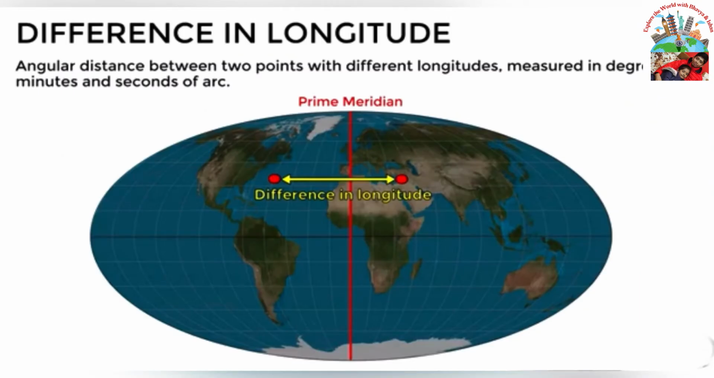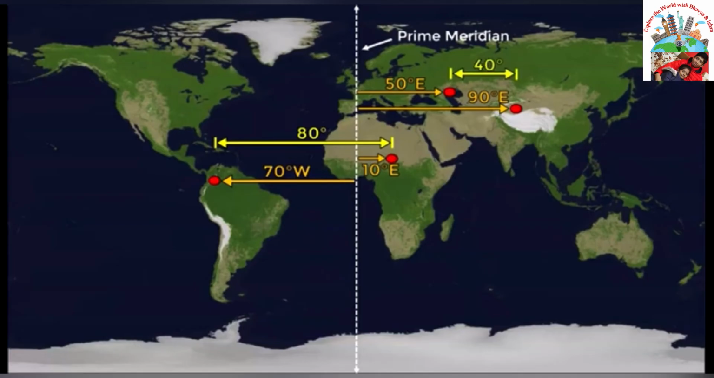Now, consider the case if two places are on the same side of the hemisphere, either east or the western. In that case, the longitudinal distance of these places will be the difference in longitude of both the places. For example, if one place is at 50 degree east longitude and second place is at 90 degree east longitude, then the difference of both places' longitudes will be 90 minus 50, that comes out to be 40 degrees.